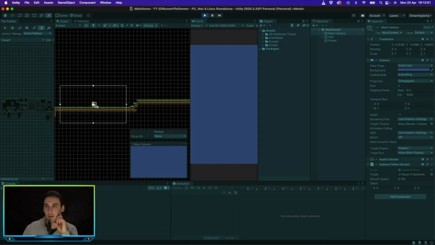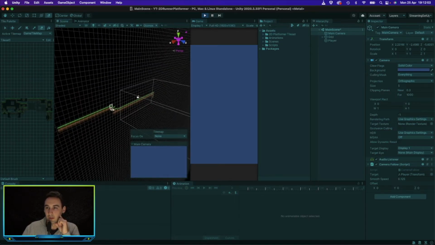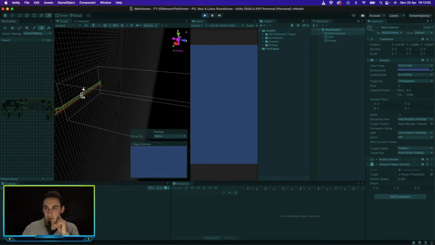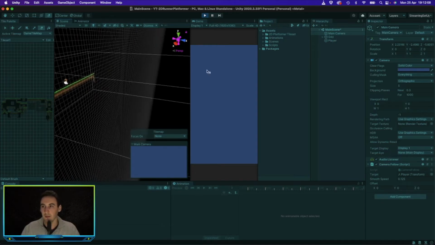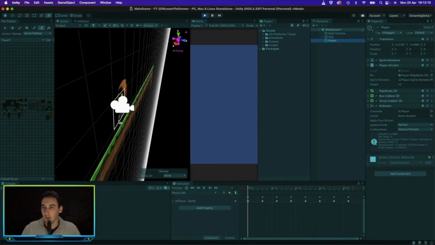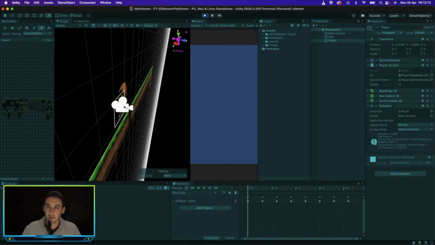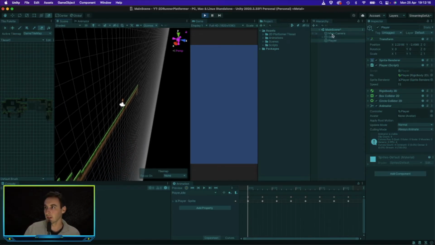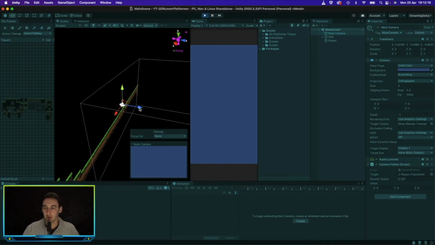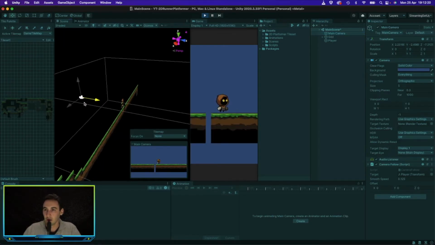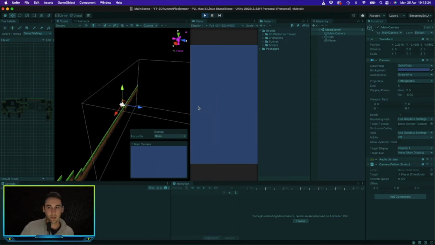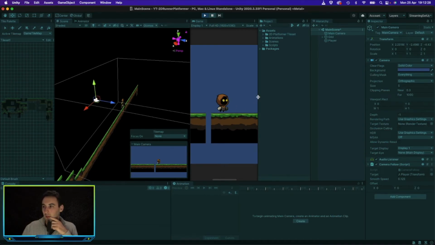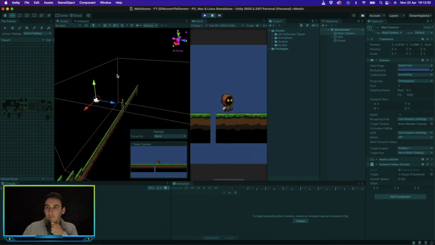If we change this to 3D, you can see the camera is actually right on top of the player. So if we click on the camera and move this out, you will be able to see the player. Let's pause this and drag this out to the point that we wanted.